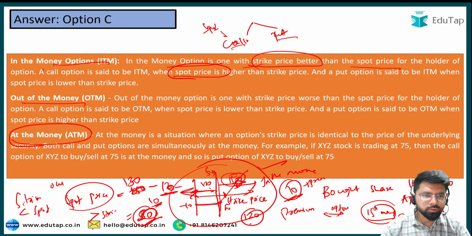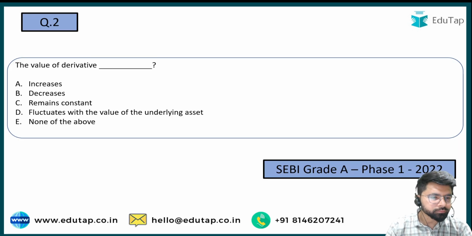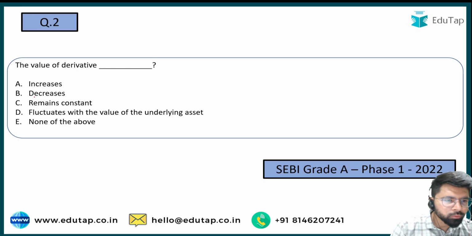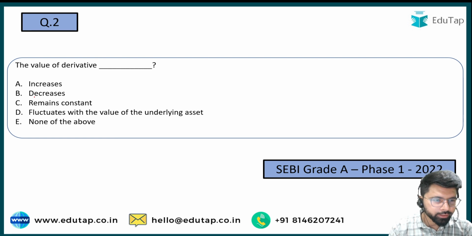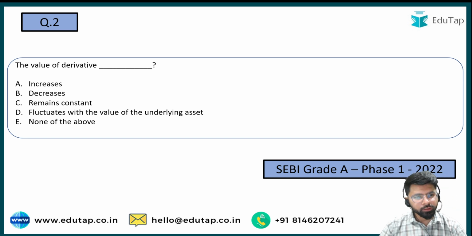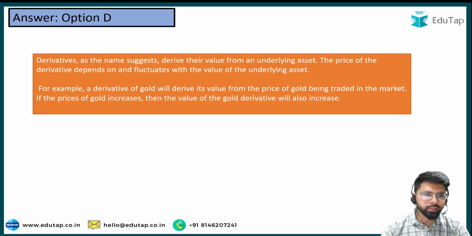Now, having understood this, let us move on to the next question. The value of a derivative either increases, decreases, remains constant, fluctuates with the value of the underlying asset, or none of the above. Friends, I would like you to pause at this point and try to answer it yourself. I hope you would have done that. The answer here is option D, friends.